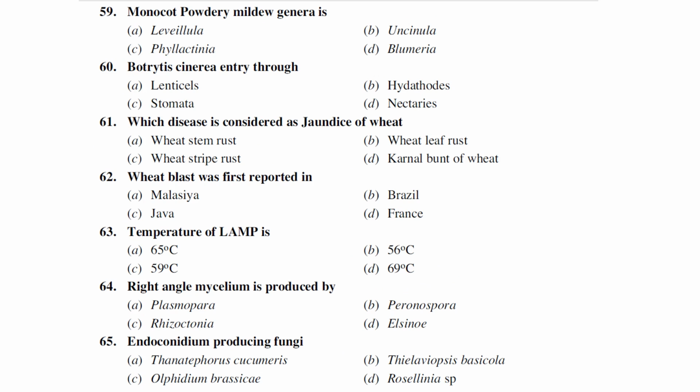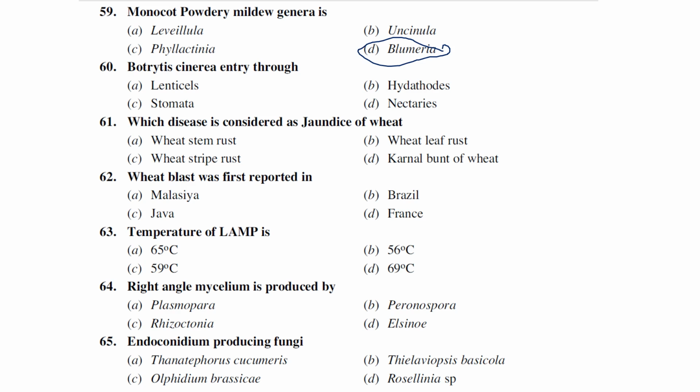Which of the following is a monocot powdery mildew disease? Levellula, Uncinula, Phyllactinia, Blumeria. Generally Blumeria causes powdery mildew in cereals. Cereals are mostly monocots, right? So this Blumeria infects mostly cereals.